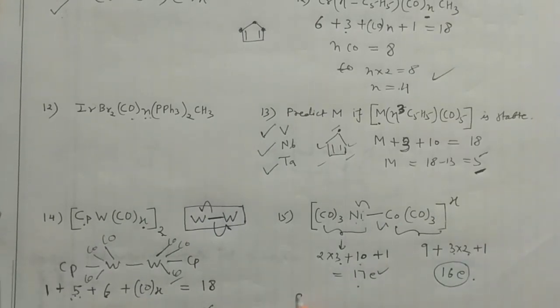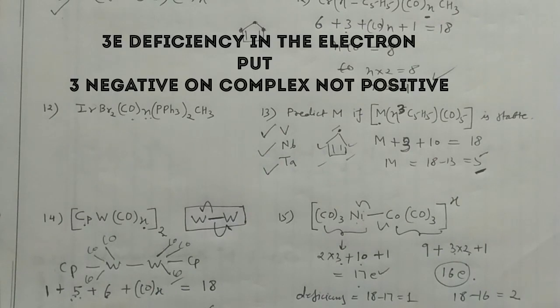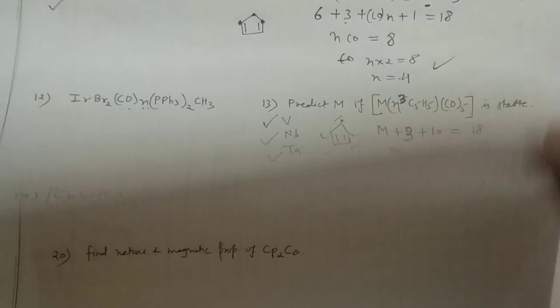If you calculate the deficiency, then this will give you 18 minus 17 equals 1, and here it will give you 18 minus 16 equals 2. So 3 electron deficiency is there. Whenever you have the 3 electron deficiency, you have to put 3 negative here.